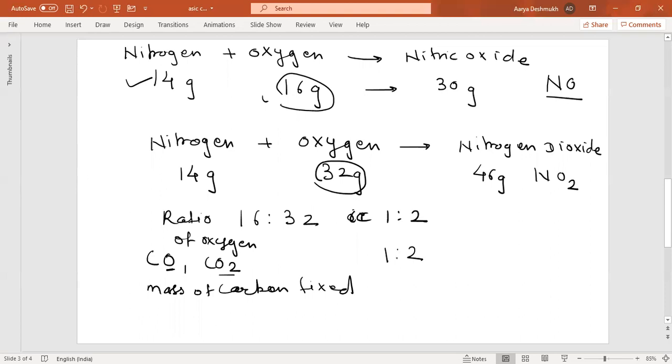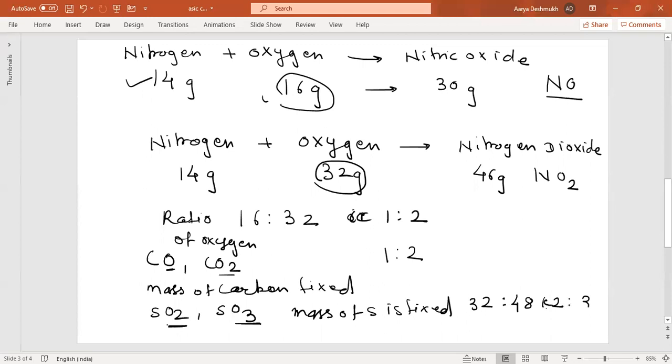Similarly, you can write for SO2 and SO3 also, where 2 oxygen atoms is 32 grams, 3 oxygen atoms is 48 grams. The mass of sulfur here is fixed. And the mass of oxygen is 32 to 48. 32 is to 48, so the ratio would be 2 is to 3. Okay. So this is very much related to the mass of oxygen.